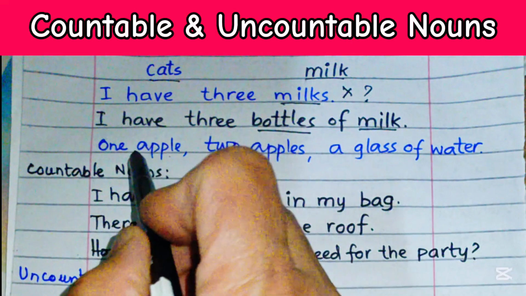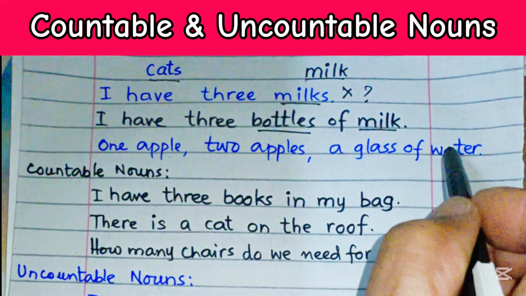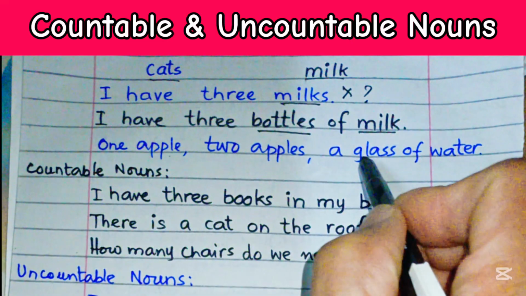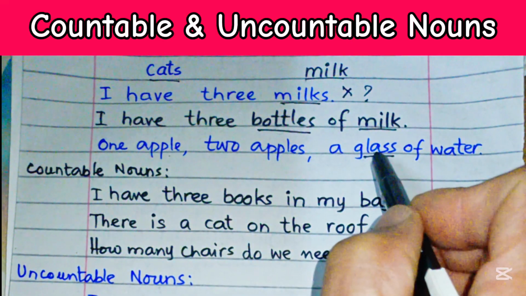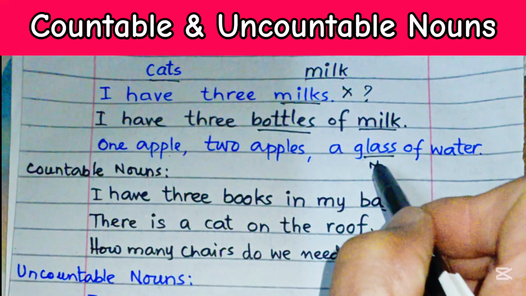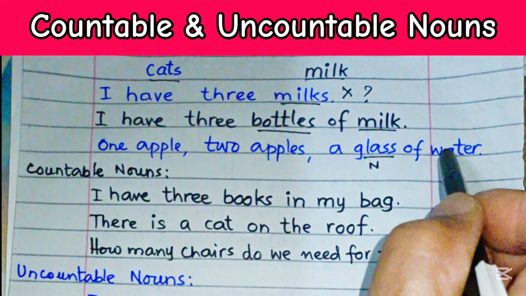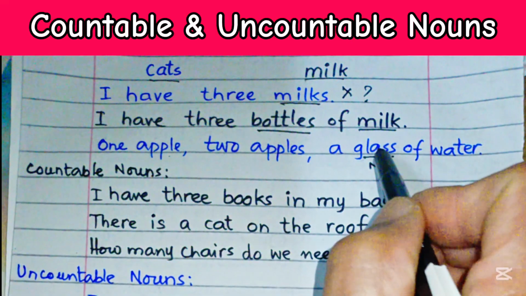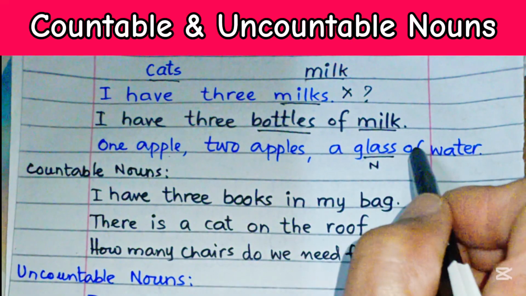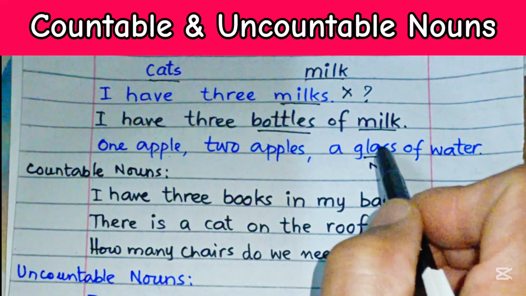We can say 1 apple, 2 apples, but we can't say a water. We can say a glass of water, because glass is a countable noun. So water is uncountable, but with the help of glass we can make it countable.